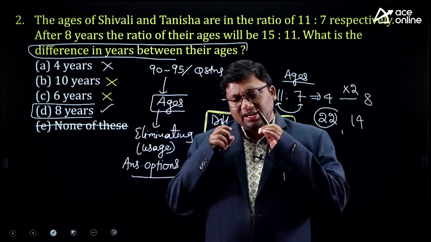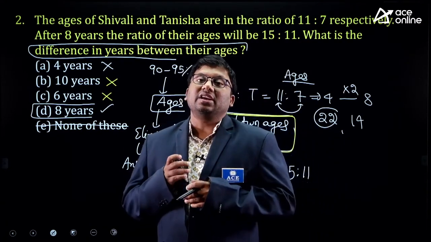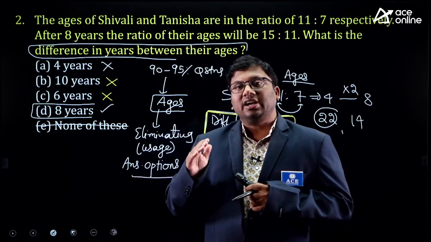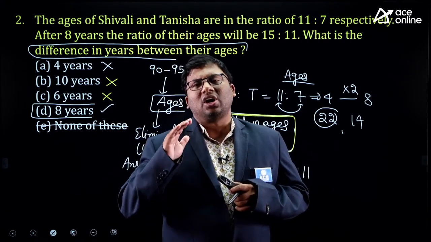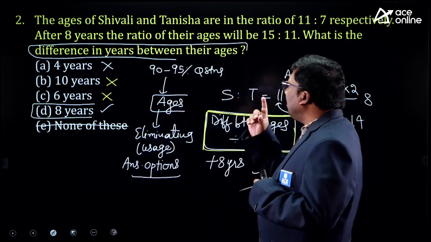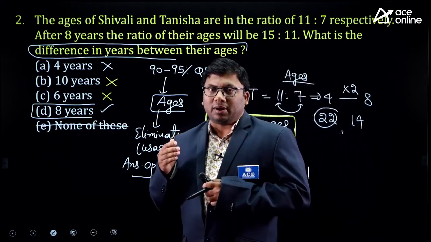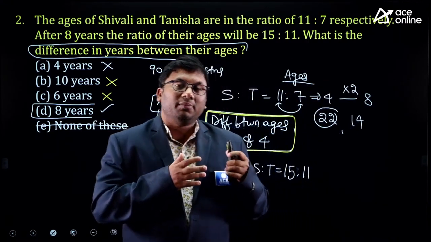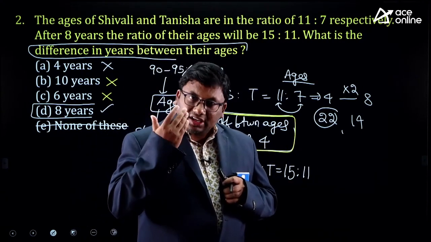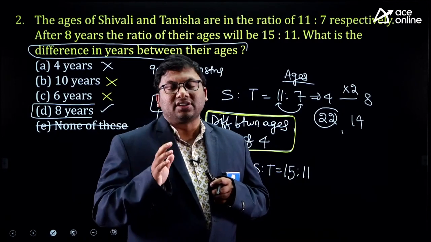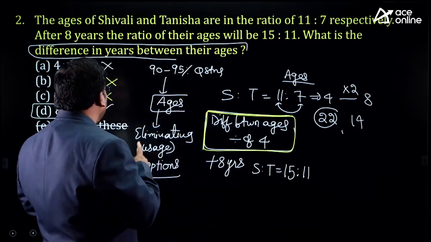Please do not get into usage of any variables in age-related problems. Read the question, understand the root cause of the problem, and solve it in a very logical way. Current ages are in the ratio 11:7. The first root cause of the problem is if the difference between me and my younger brother is 2 years, after 2 years, after 5 years, after 10 years, after n number of years, the difference will always be the same. That means the answer will always be a multiple of 4.